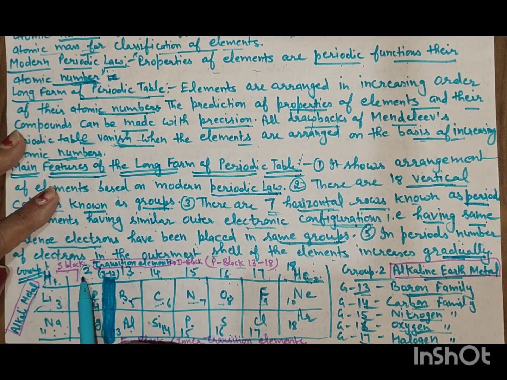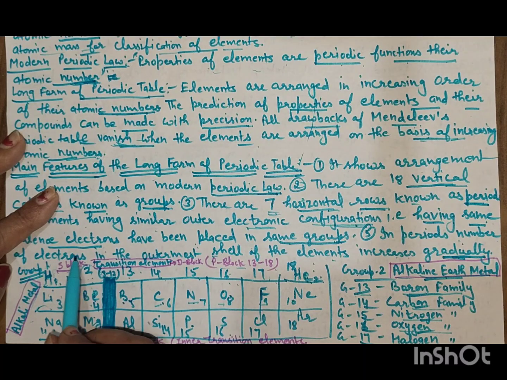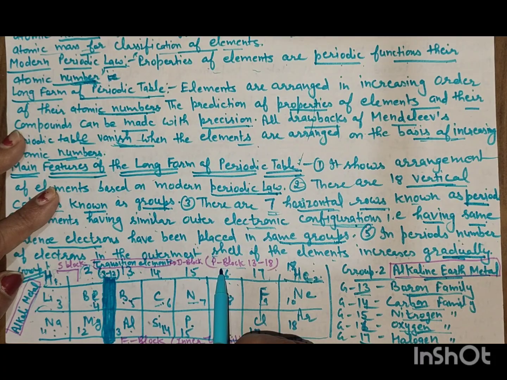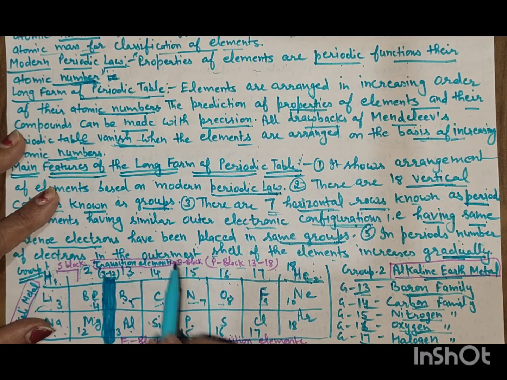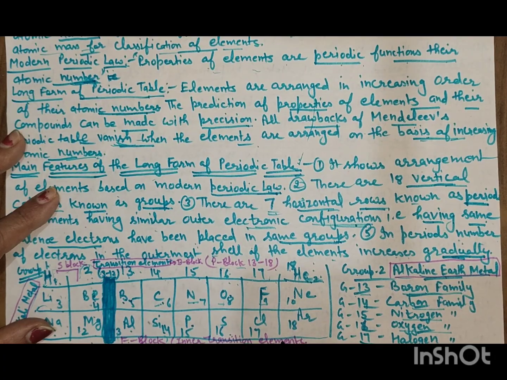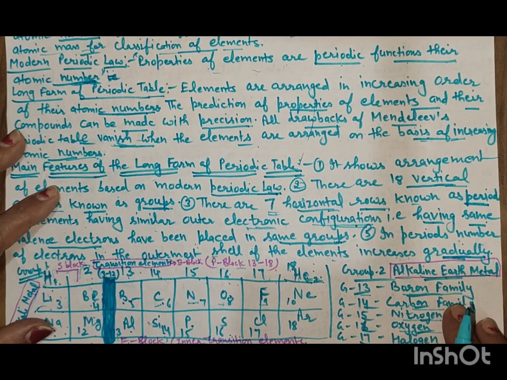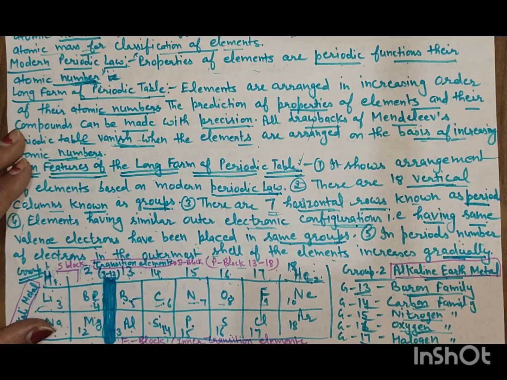There are 4 blocks. Groups 1 and 2 are called the s block, 13 to 18 the p block, and 3 to 12 the d block, and lanthanides and actinides are called the f block, the inner transition elements. This is the long form of the periodic table.